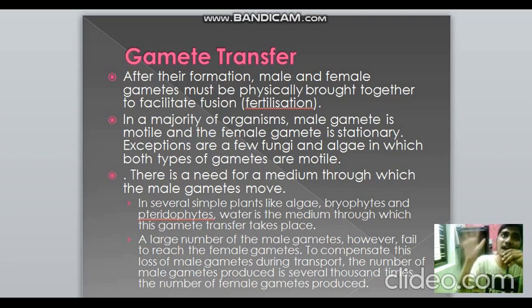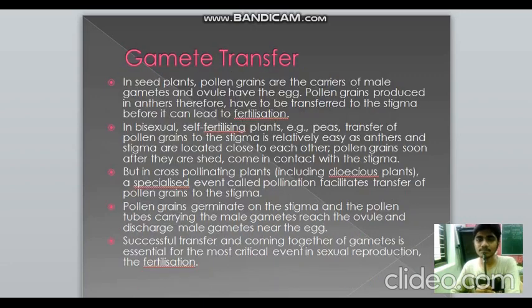Because only when a large number of male gametes are produced can they actually reach the female gametes, since during the passage itself a lot of male gametes may be lost. So what happens? They produce a large number of male gametes so that during transport, though many male gametes are lost, some may reach the female gametes.